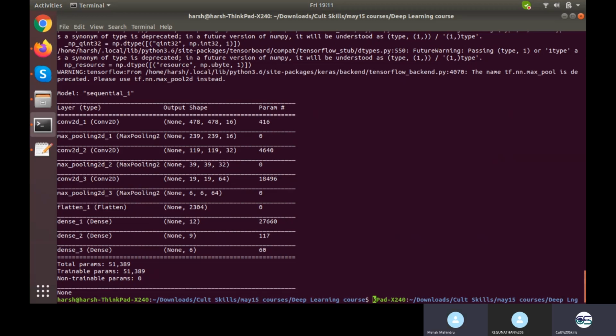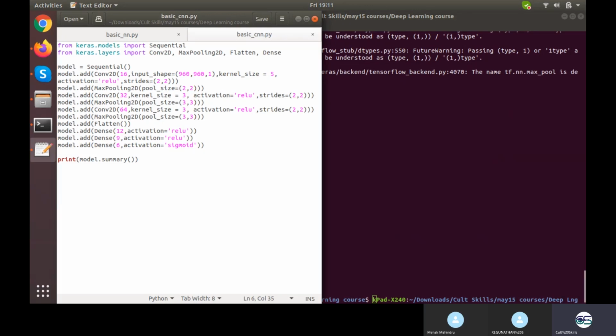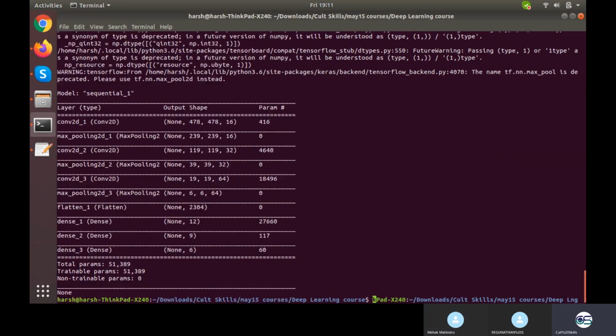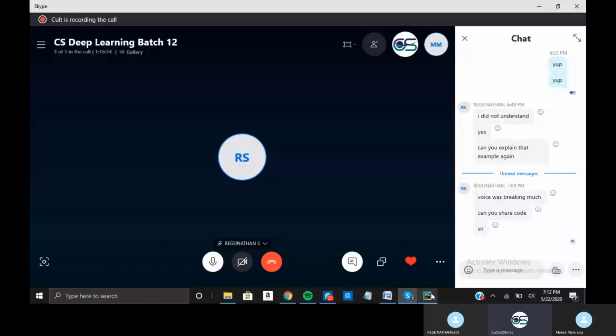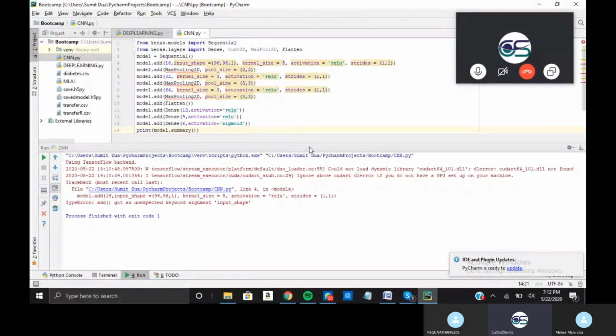It is giving an error for the input shape keyword. Just show me the code. It is input underscore shape. Yeah, just show me the code or the screenshot of the error, or both screenshots, your code and the error.